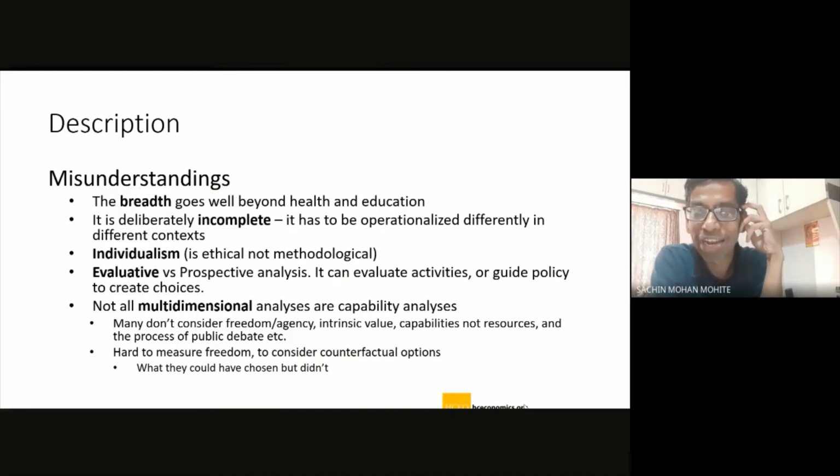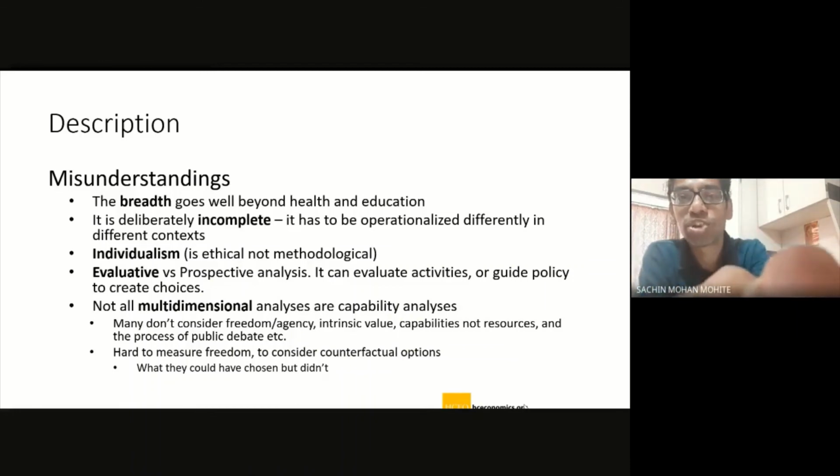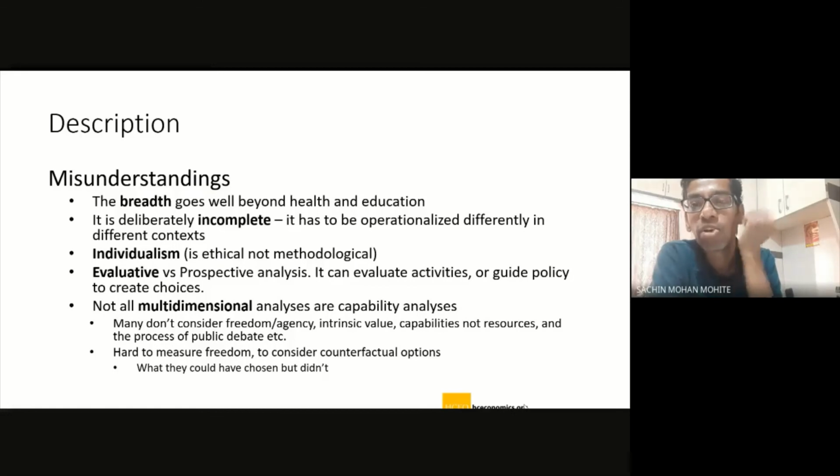Okay, so let me quickly add and then we'll come back to discussion again. Evaluative, I guess, we are running short of time, so let me cover it a little quickly. The evaluative framework is where you do evaluation on something which has already happened, which you have already designed and are already implementing, and only then can you do the evaluation. Evaluation is not possible beforehand, so it's a post activity. Whereas prospective analysis is something you do while planning, to try to understand what is required in the future.